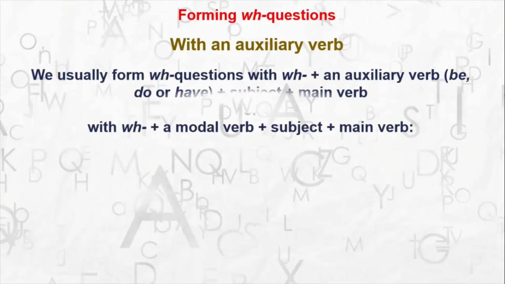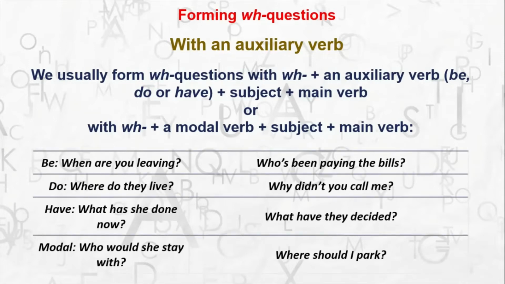So see, we usually form WH questions with the WH word, an auxiliary verb. The auxiliary verb can be be, it can be do, it can be have, has, had, etc., plus subject plus main verb, or WH plus a modal verb plus the subject plus a main verb. Now remember, at this level in 5th standard, it is important for us to understand that auxiliary verbs and modal verbs both help the main verb. There is no need to learn in detail about this. So let's see some examples.